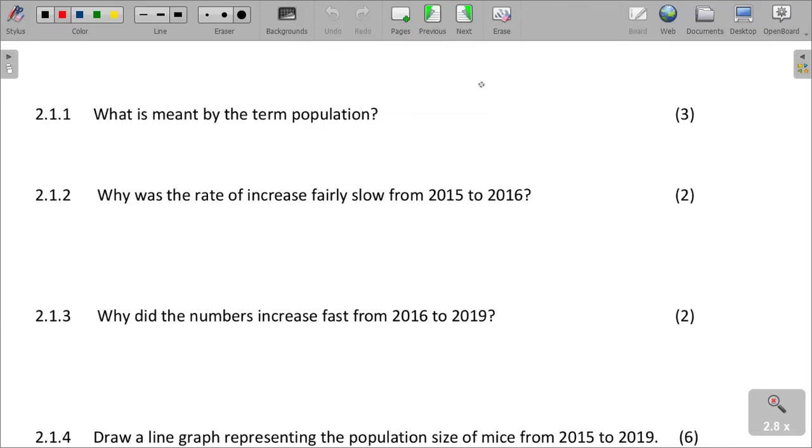Define population. We can talk about organisms.